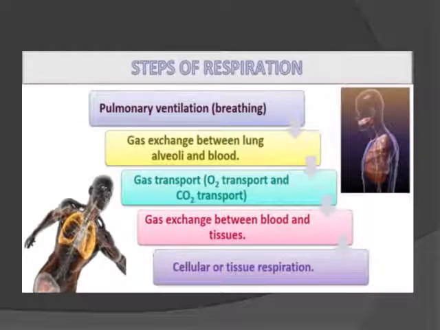Now the steps of respiration. First we have pulmonary ventilation, which simply means breathing: intake of oxygen and exhaling out of carbon dioxide. Then gas exchange between the lung alveoli and the blood. Then transport of oxygen and CO2. Then exchange of gases between the blood and tissues, and then cellular or tissue respiration. One by one we will discuss the steps or mechanism of respiration.